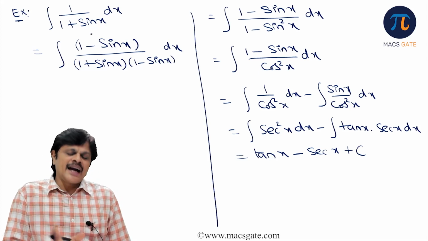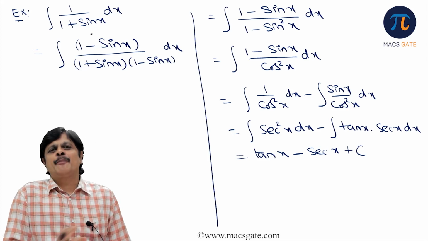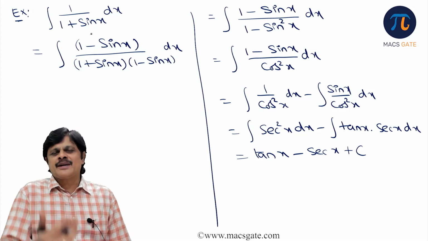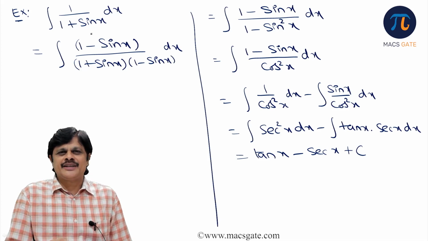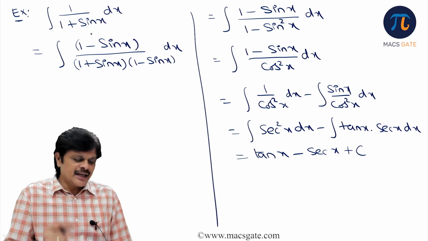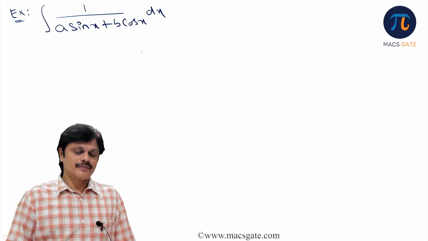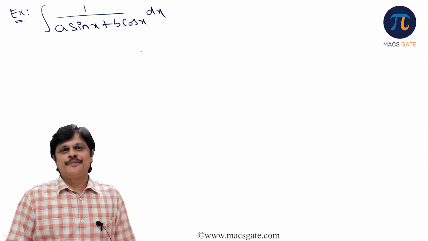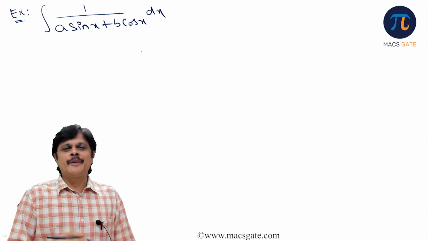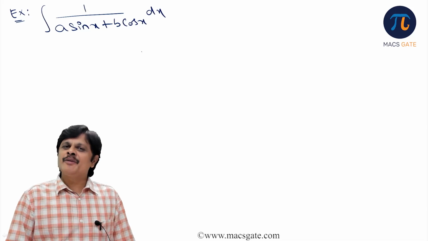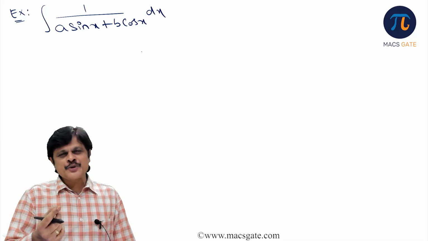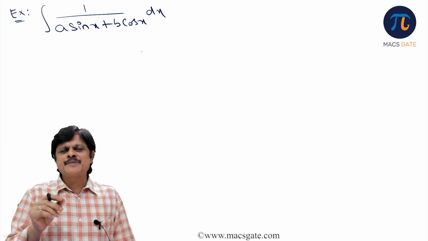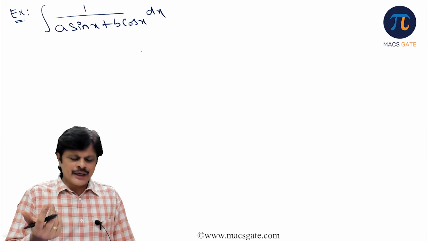It's all about identifying the right approach, and sometimes it also depends on your options. Based on that also you can think about it. Is the idea clear? Let us take one more problem. Of course, this problem also can be solved by using universal substitution, but it will make it complicated. Sometimes this universal substitution can make it complicated, sometimes it makes it simple also. It depends on the problem.